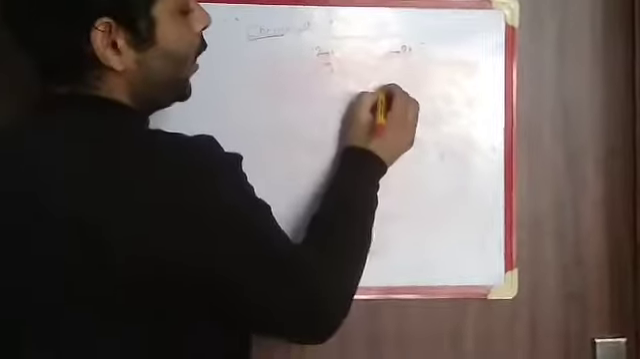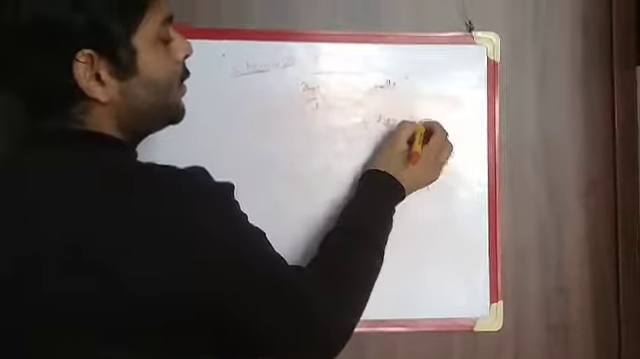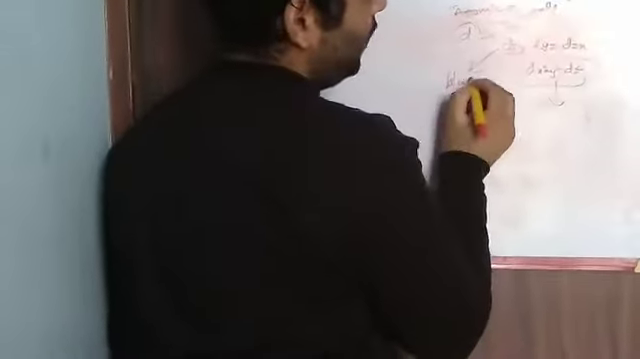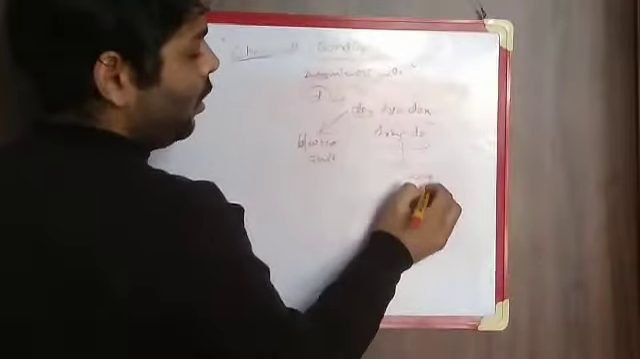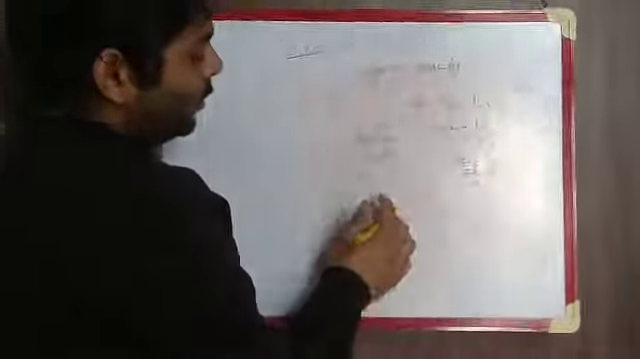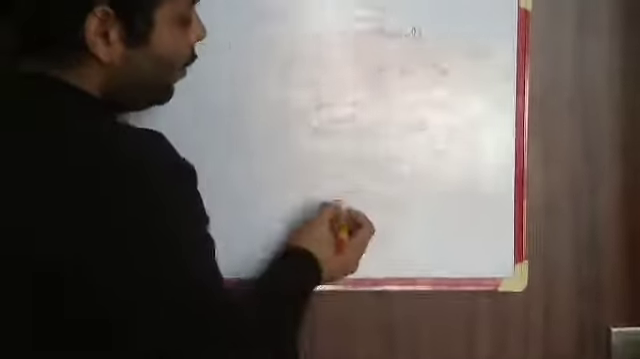Now we discuss the shape of the d orbitals. D orbitals have 5 subshells: dxy, dyz, dzx, dx square minus y square, and dz square. These 3 subshell orbitals are present in one way, and these 2 in a different way. These three are between the axes, and these two are along the axes.